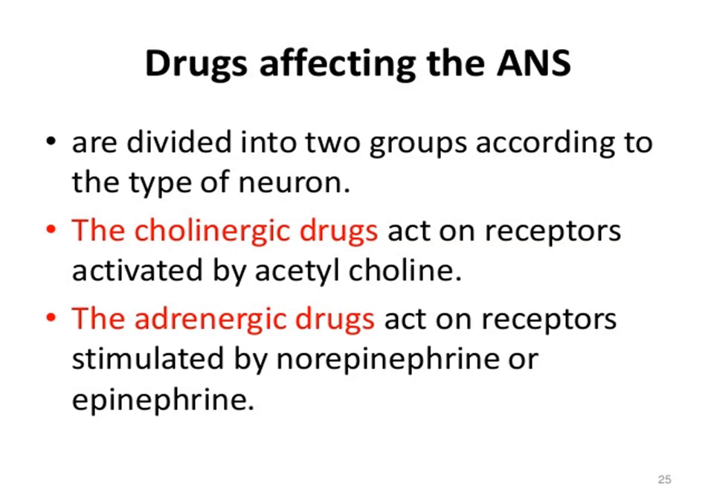Drugs affecting the autonomic nervous system. The autonomic nervous system is divided into two groups according to the type of neuron. The cholinergic drugs act on receptors activated by acetylcholine. The adrenergic drugs act on receptors stimulated by norepinephrine or epinephrine.